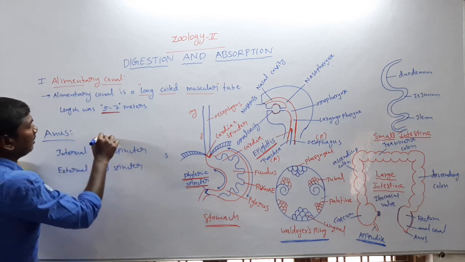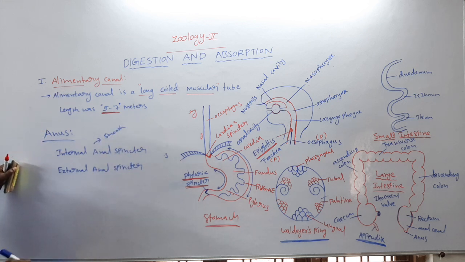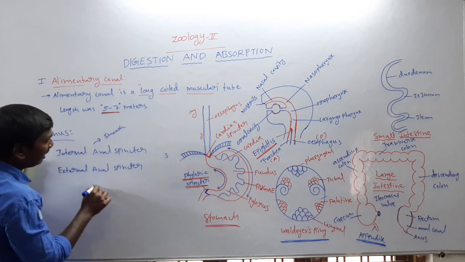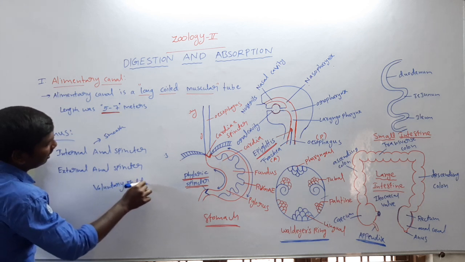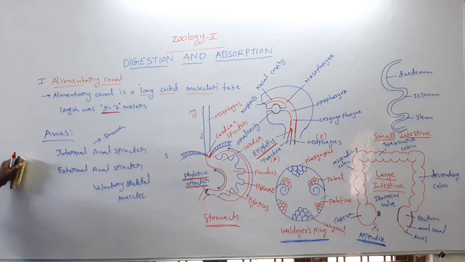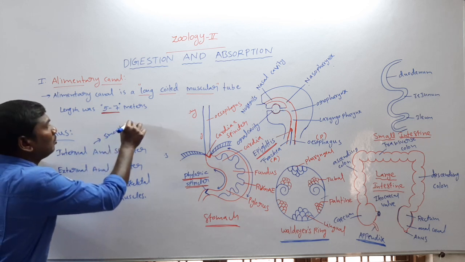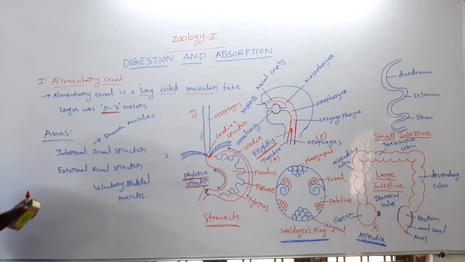The internal anal sphincter is formed by smooth muscles. The external anal sphincter is formed by voluntary skeletal muscles. So the rectum opens into the anal canal, and the anal canal opens into the anus. The anus contains 2 sphincters, the internal and external anal sphincters. So these are the alimentary canal.